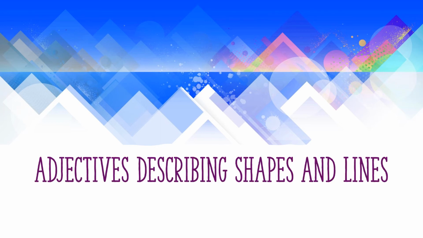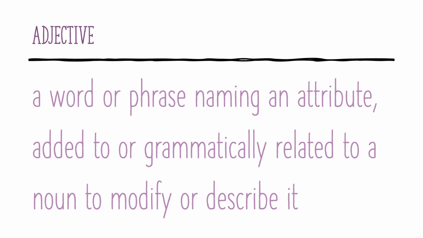Now we're going to check the adjectives describing shapes and lines. Remember that an adjective is a word or phrase naming an attribute, added or grammatically related to a noun, to modify or describe it.